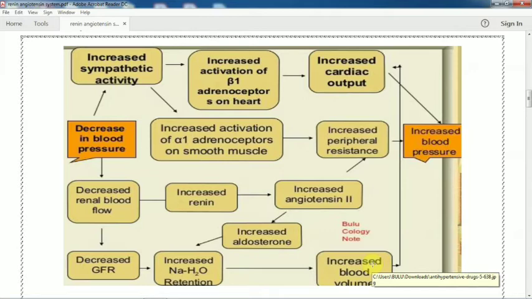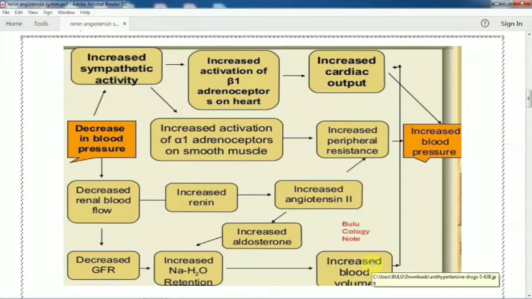So when the sympathetic activity increases, it also activates the beta 1 adrenoreceptors on the heart. When the beta 1 receptors are activated, it increases the cardiac output.